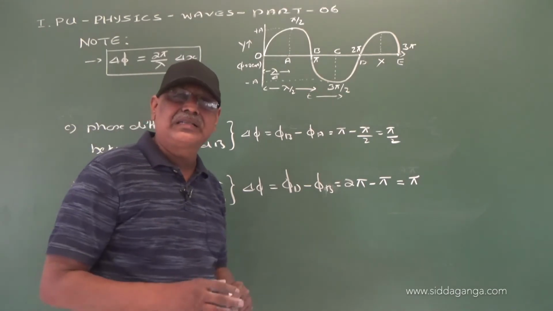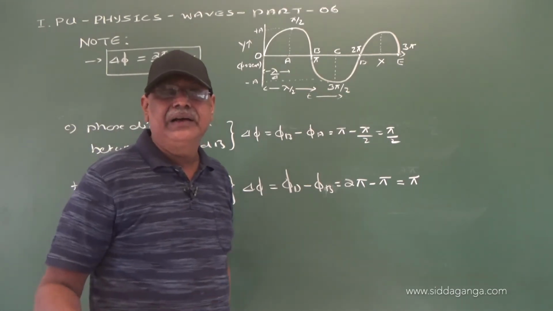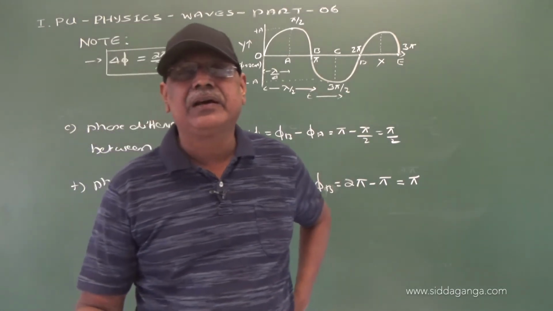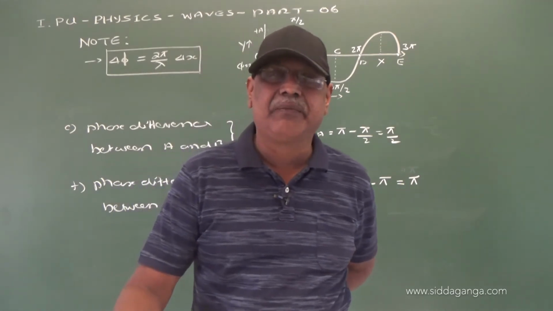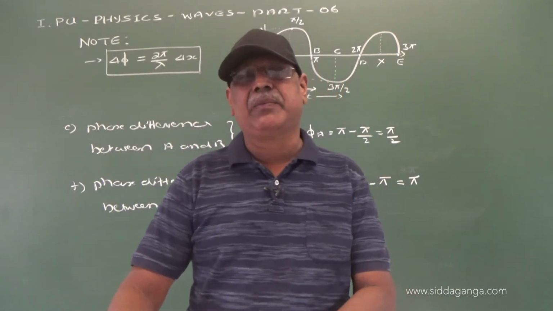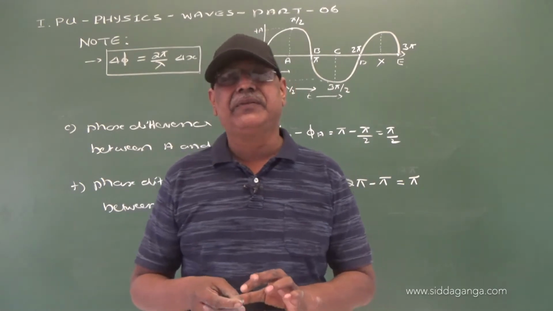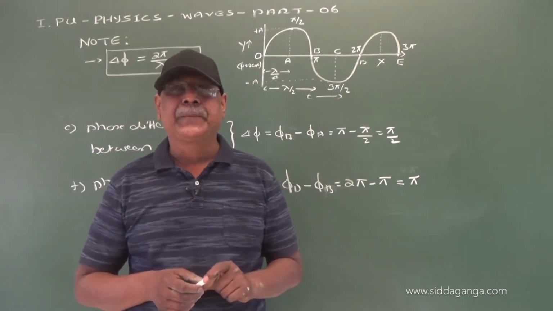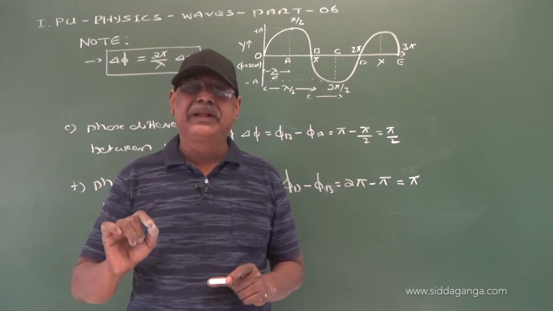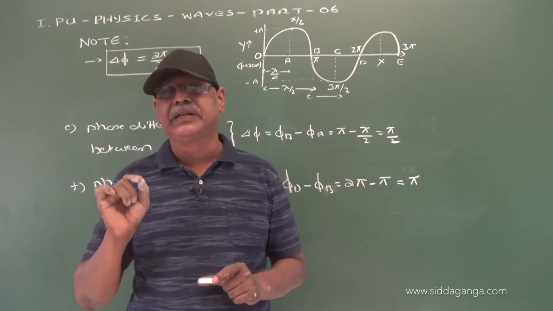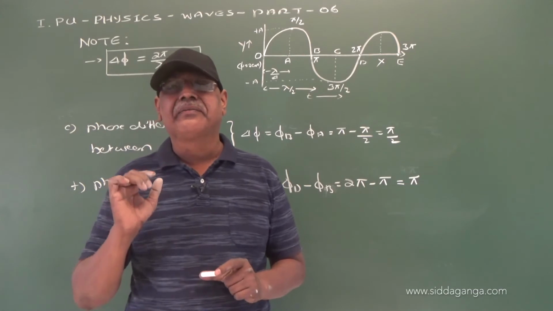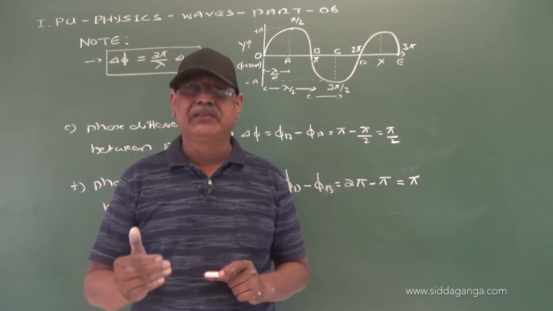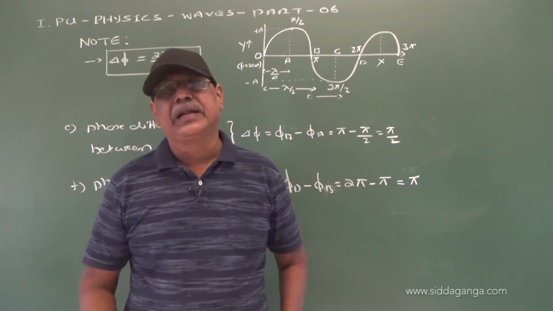So this is the concept regarding the relation between phase difference and path difference. And once again remember, phase difference is expressed in terms of fraction of 2 pi, and path difference is always expressed in terms of fraction of wavelength of the wave. Right?